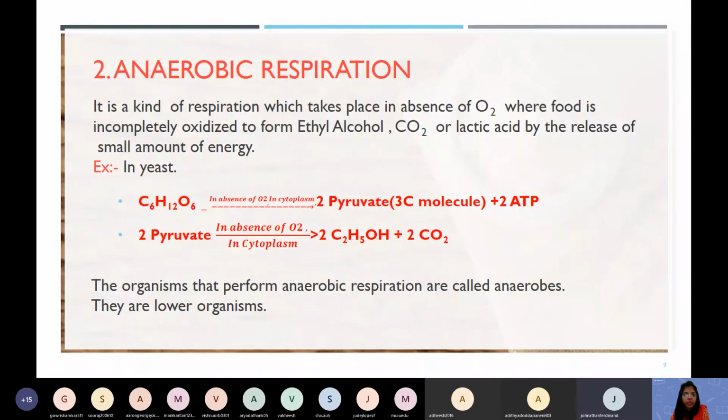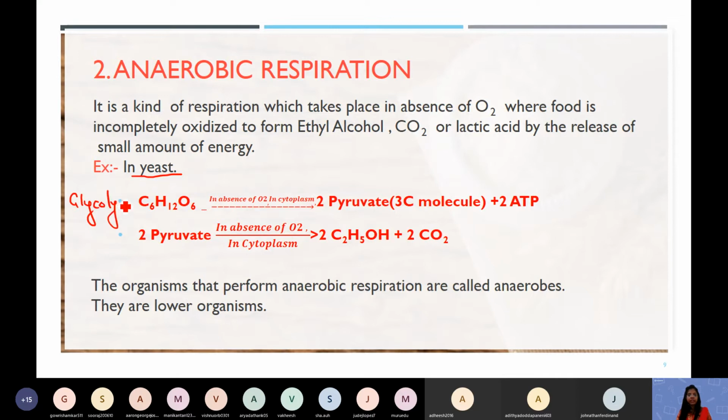Now, let us come to the second kind of respiration, which takes place in lower animals, lower organisms. There are only a few organisms which perform anaerobic respiration, and a very important organism is yeast. In the body of yeast, food is incompletely oxidized to form ethyl alcohol and carbon dioxide, or lactic acid. Now look here, this is glycolysis.